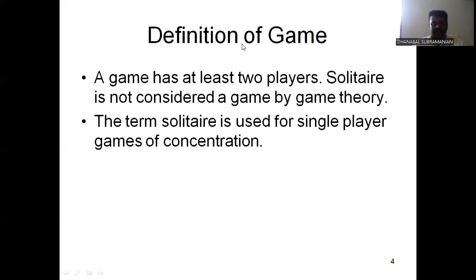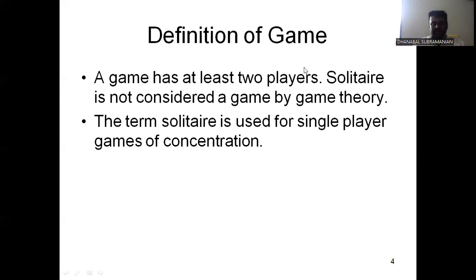Definition of game: a game has at least 2 players to play one software program, and that is called a game. It's a game based on game theory. Consider the real world: 2 players. One player is the opponent party. If you are playing, you are a player, and your opponent is another player. In a system-based game, the system is one player. You are playing with the system, and it is the other player. So a minimum of 2 players is mandatory for any game.